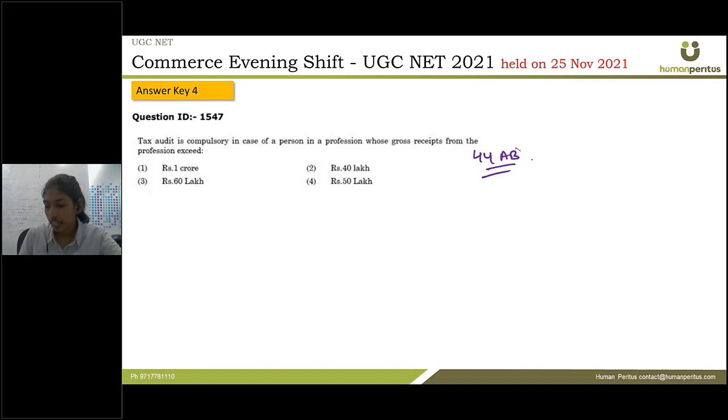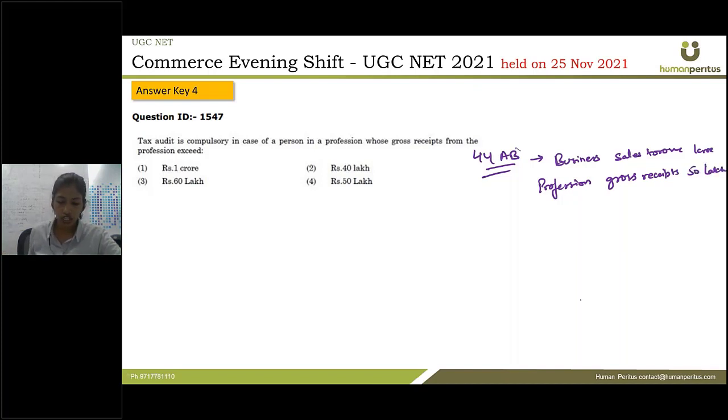Okay, now this says that if a person is earning income from business, and the sales turnover exceeds 1 crore, then they have to get a compulsory tax audit. And in the case of profession, if the person's gross receipt exceeds 50 lakh, then also he has to get a compulsory tax audit. So in this case 50 lakh is the limit because the person is in a profession.